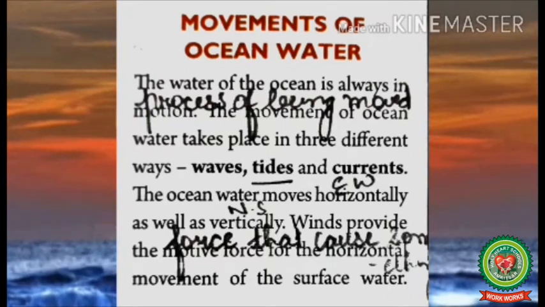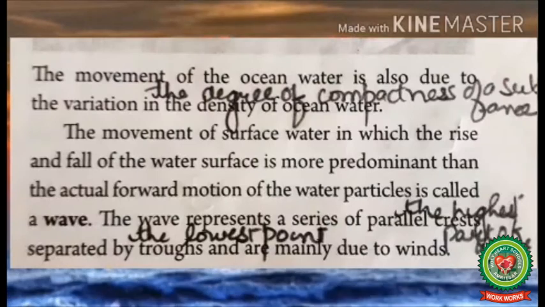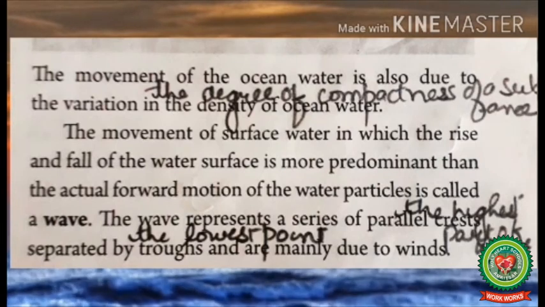The ocean water moves horizontally, means from east to west, as well as vertically, means from north to south. Winds provide the motive force. Motive force is a force that causes something to move. For horizontal movements of the surface water, the movement of the ocean water is also due to the variation in density of the ocean water. Density means the degree of compactness of water. The density of ocean water depends upon the temperature and the salinity of the water.